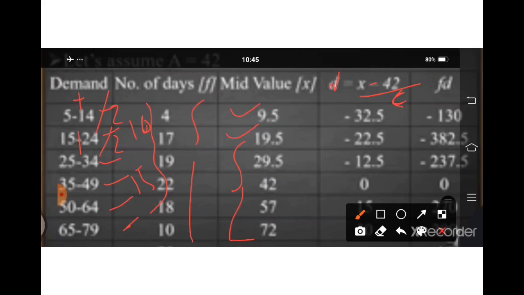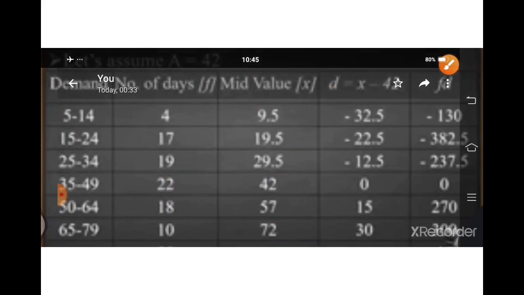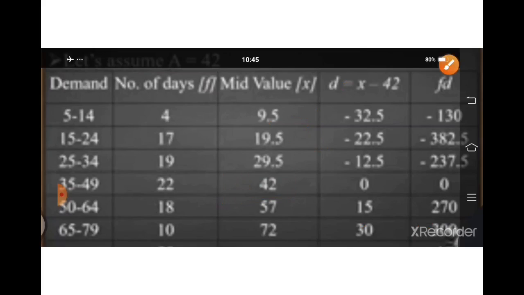We will go by direct d equal to x minus 42. We assumed 42 as the assumed mean. 9.5 minus 42 gives minus 32.5. 19.5 minus 42 gives minus 22.5. This way we get all the numbers.